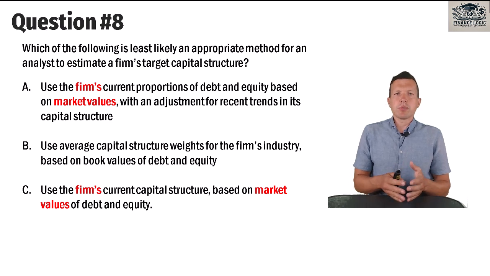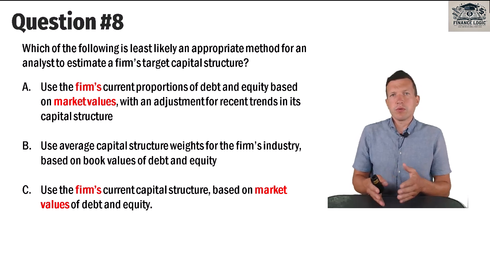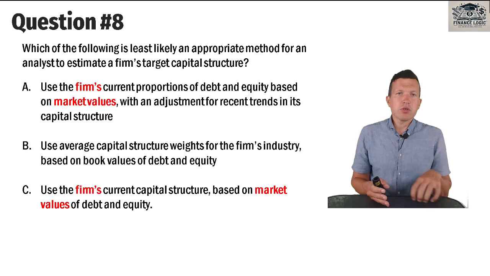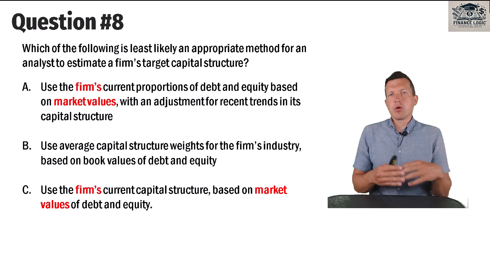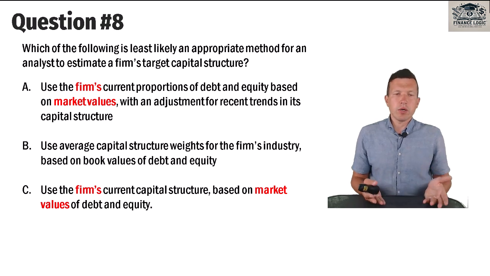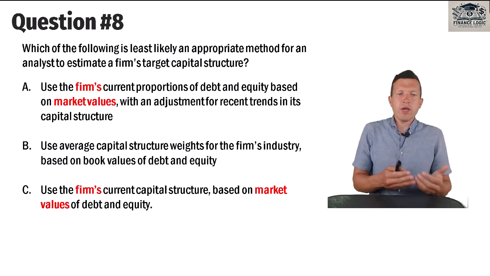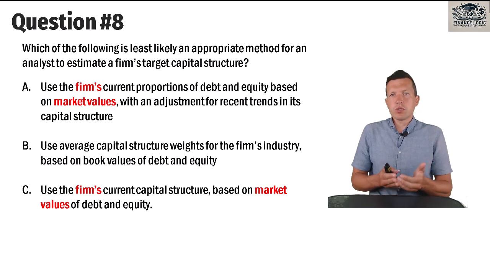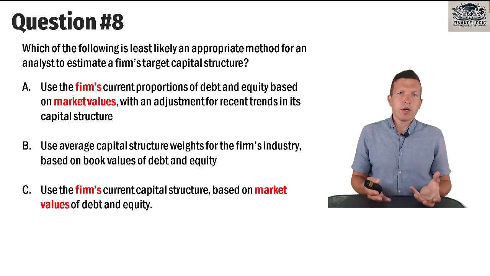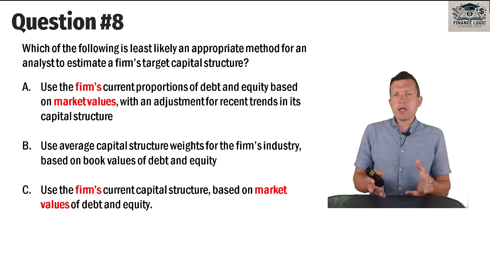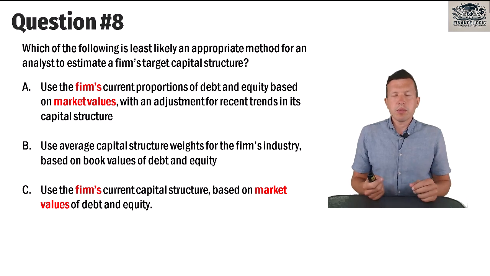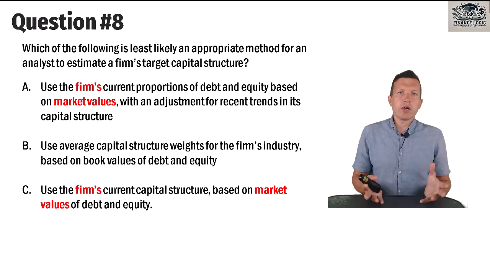When we talk about capital structure, we of course can refer to book values, but the right way to analyze capital structure is to look at market value of equity and market value of debt, because only market values refer to real amount that we need to invest in order to be able to acquire the entire business.